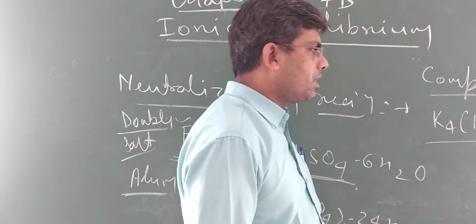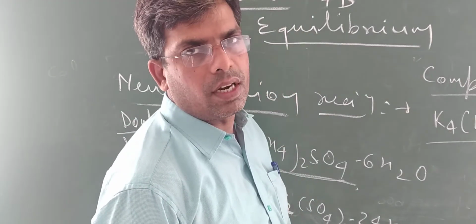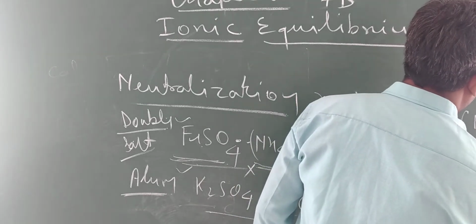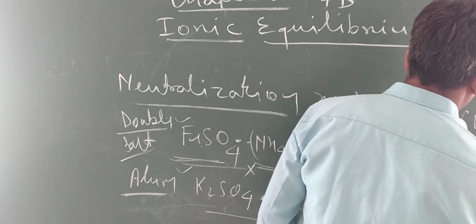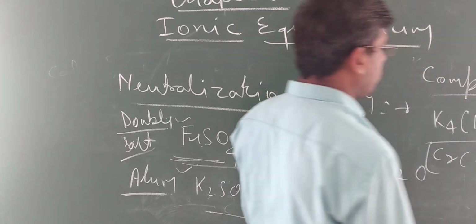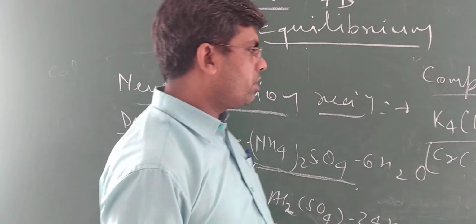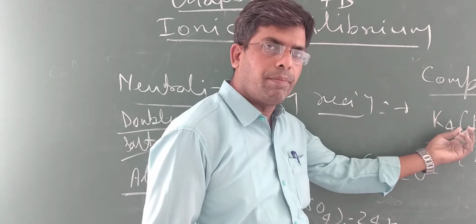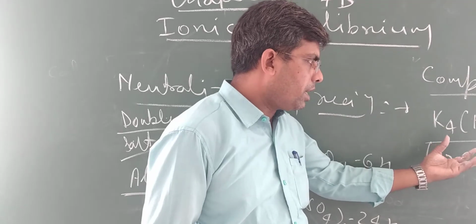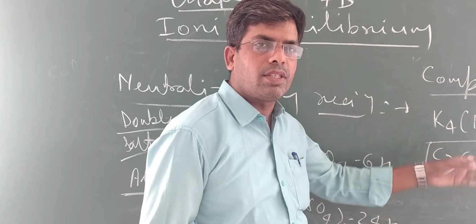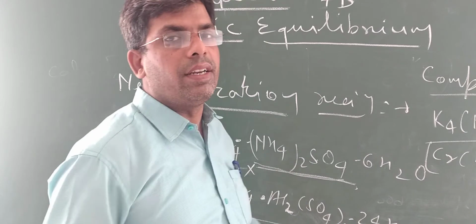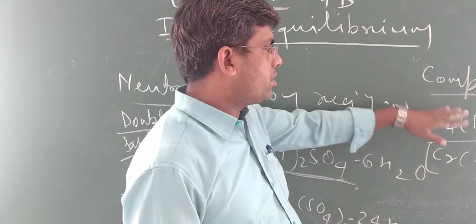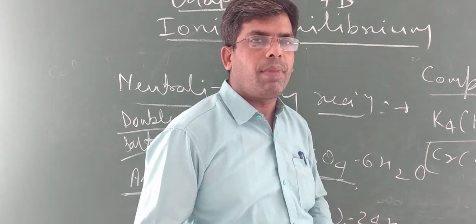Or K3[Fe(CN)6] is also a complex salt. [Cr(H2O)6]Cl3 is also a type of complex salt, because such salts are made up of one transition metal. In such a salt, the central metal is surrounded by various ligands, forming coordinate linkages. Such types of salts are known as complex salts.